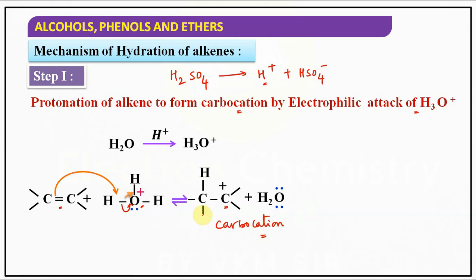Understood? When there is a possible formation of a carbocation intermediate, rearrangement can be possible, either by 1,2 hydride shift or by 1,2 methyl shift, children. So that is the first step, protonation of the alkene. Protonation means simply we have added H plus to the alkene.